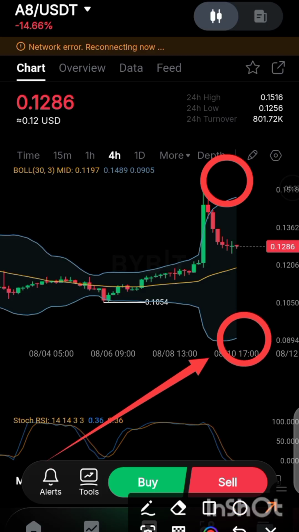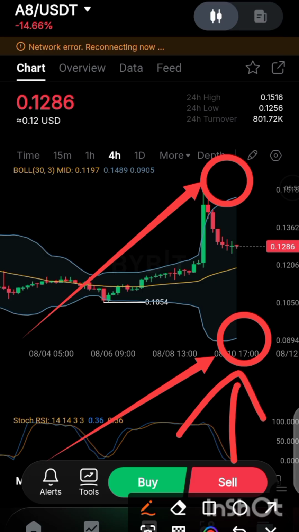This is number 1 and this is number 2. For me, if you want to focus on spot trade, then this is where you need to focus your attention. If you also like futures, you can focus your attention on this particular one.